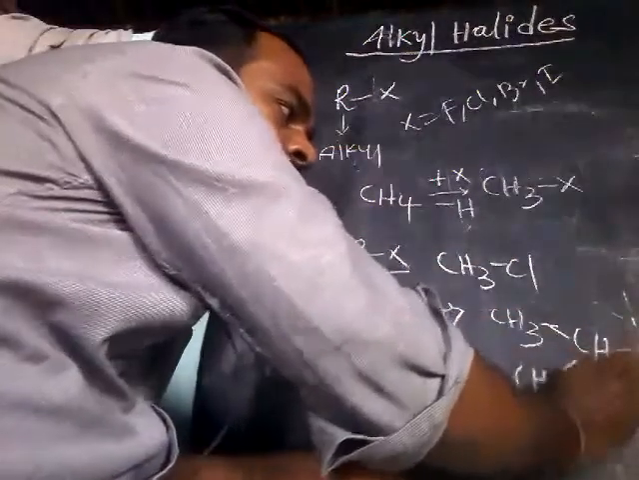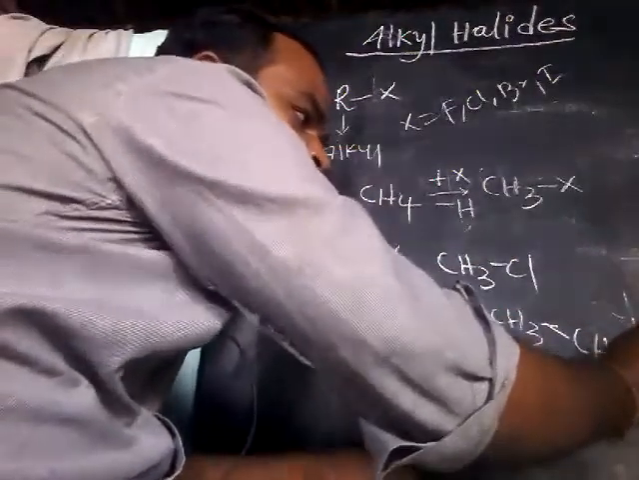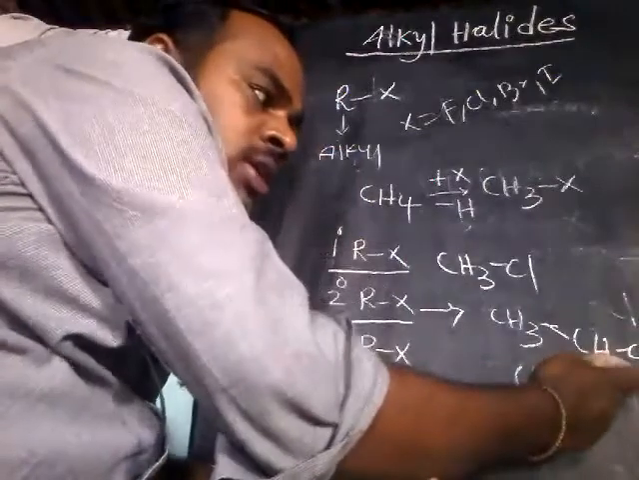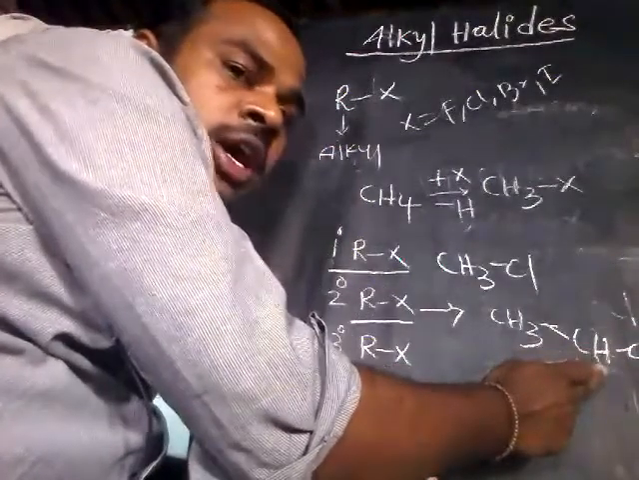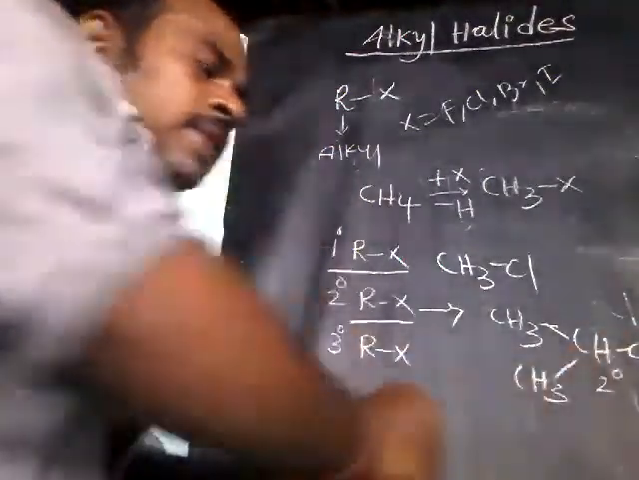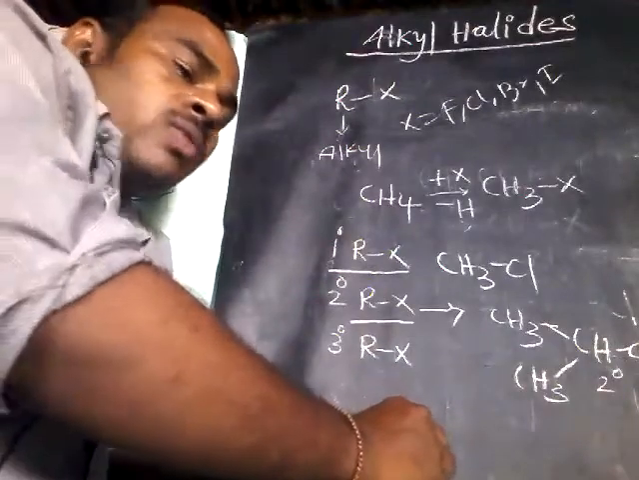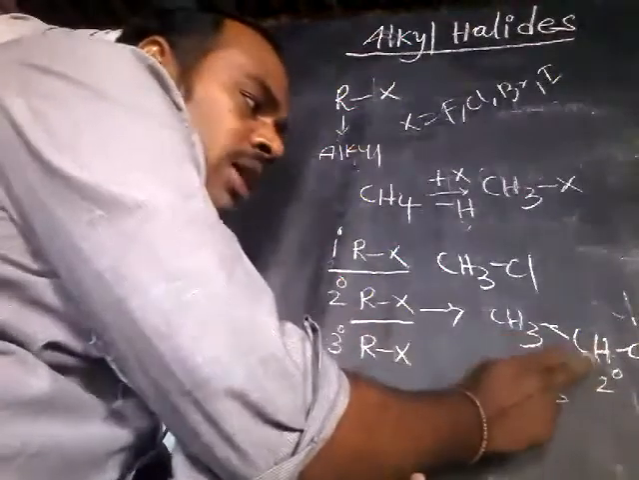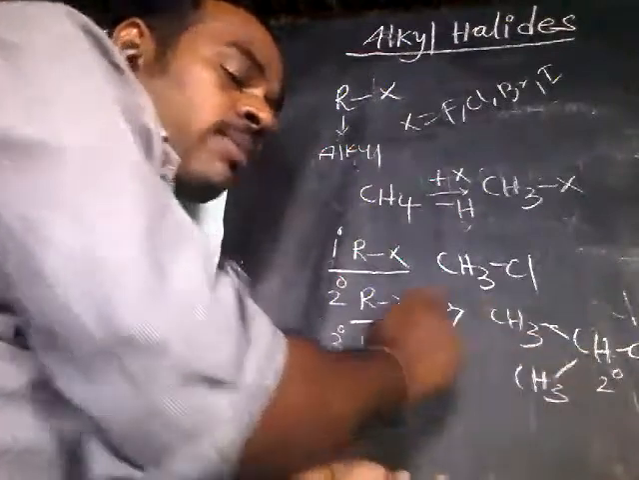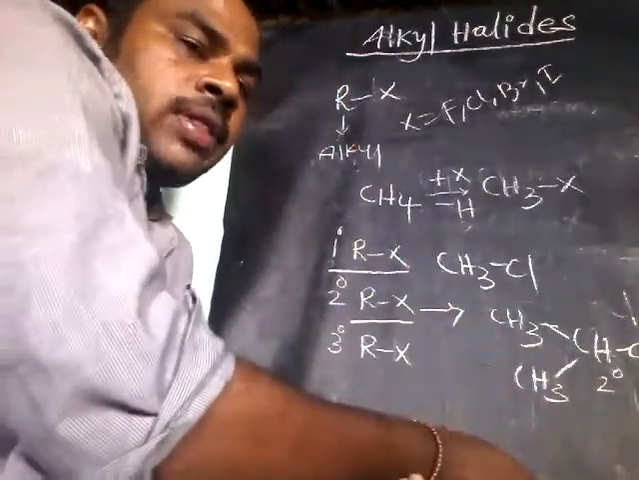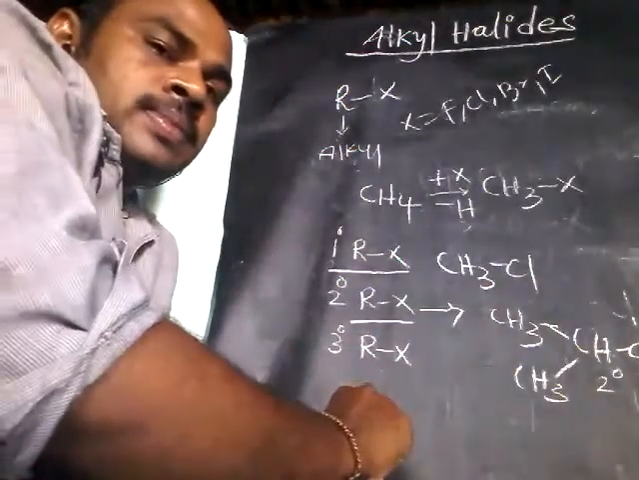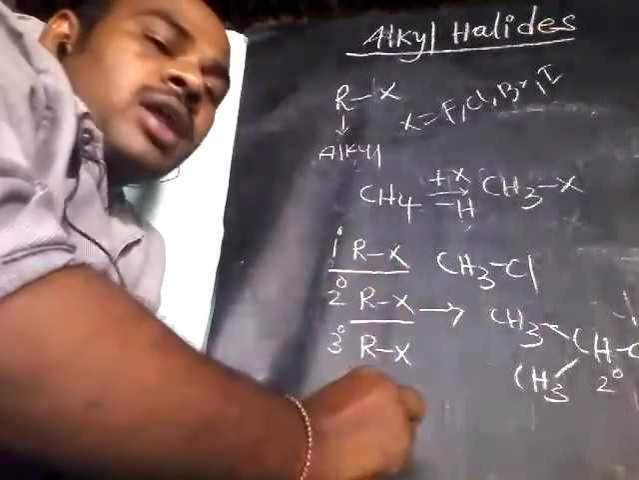So here, if you observe, chlorine is there. This chlorine is connected to a secondary carbon. Why are we calling this secondary? Because this carbon is connected to two other carbon atoms. That's why it is a secondary carbon. So this is one of the examples for secondary alkyl halides.